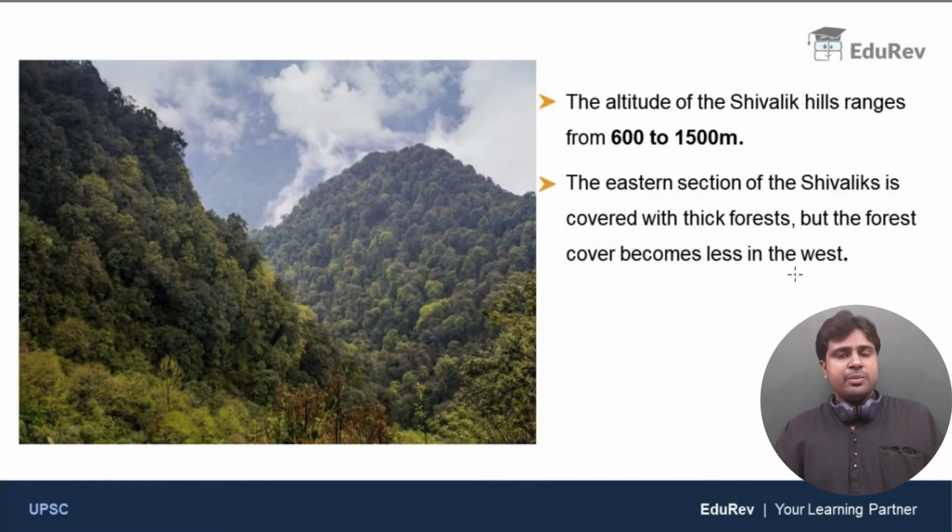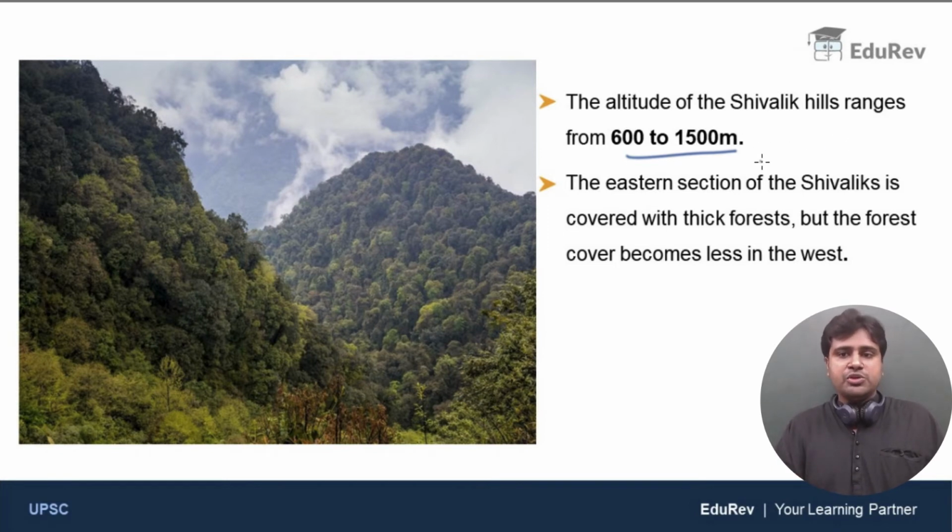Let us also discuss the altitude of the Shivaliks. The altitude of the Shivalik hills ranges from 600 to 1500 meters. As I told you, these are hills, not mountains. There is a difference between hill and mountain, right? When you say hill, the elevation is less. But when you say mountain, like the Himalayan mountains, the Himadri, their elevation goes beyond 6,000 meters. Clear? So the Shivaliks are hills, they are not mountains.